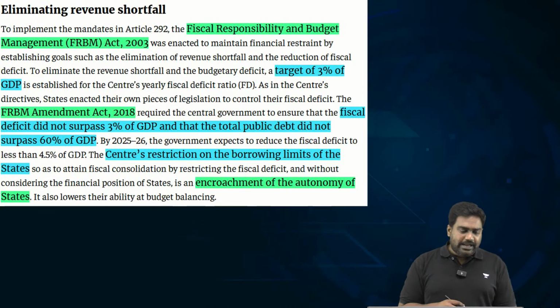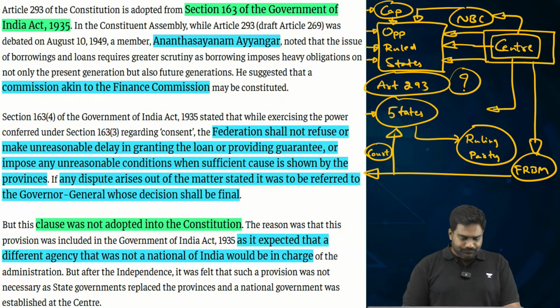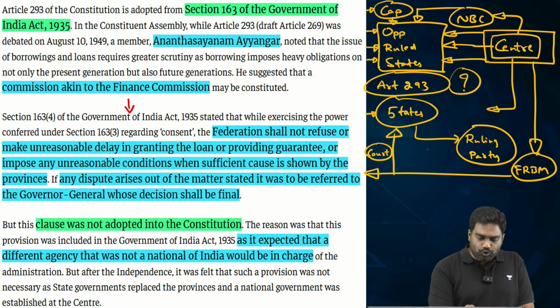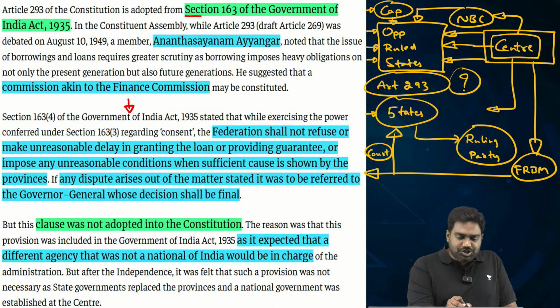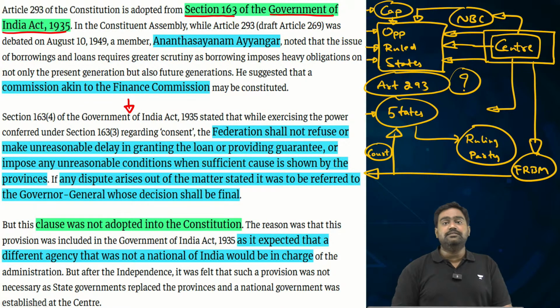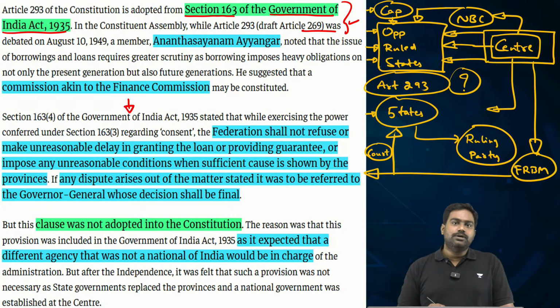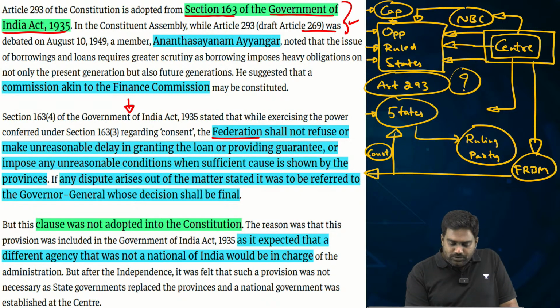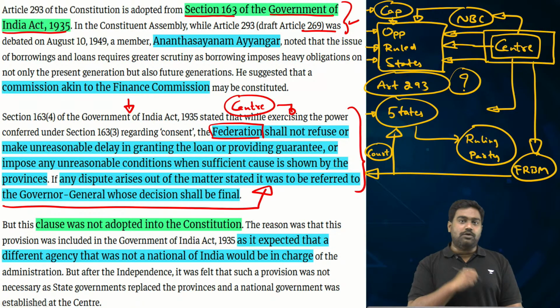Now, this is where I would like to introduce you to the history of Article 293. In fact, there is a very interesting background over here that all of you should be aware of. Article 293 traces its roots back to Section 163 of the Government of India Act 1935. Under this British-era constitution, Section 163 allowed the provinces to borrow loans with approval from the central government. It gave a lot of authority to the federation, to the center. The center had direct control over the loans that could be borrowed by the provinces.